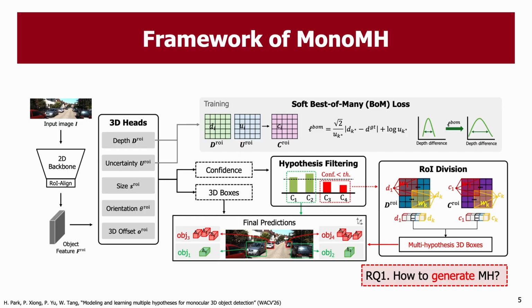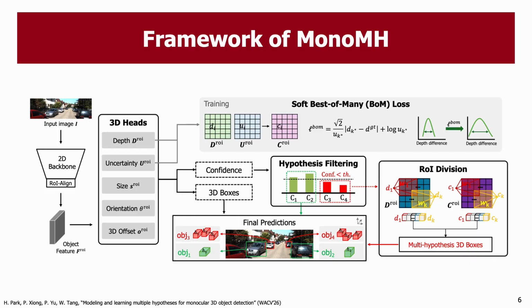First, how do we generate multiple hypotheses? We divide the 2D ROI feature map into spatial windows. Each window predicts one 3D hypothesis. This design leverages spatial diversity within the object region. For example, different parts of a car, such as the front or the wheels, may provide distinct depth cues. Importantly, we allow independent localization and confidence for each hypothesis while sharing size and orientation to maintain stability.